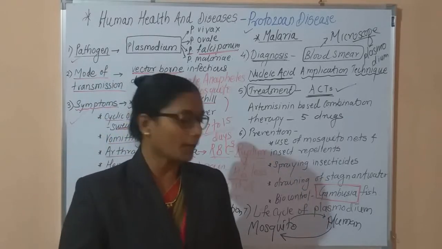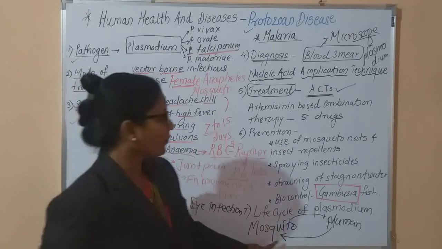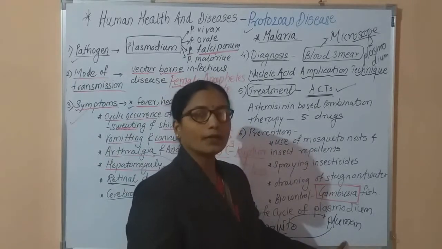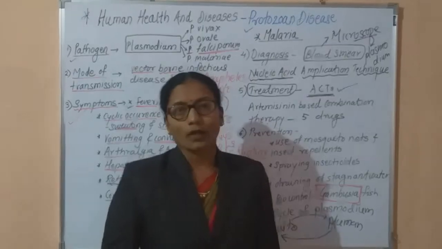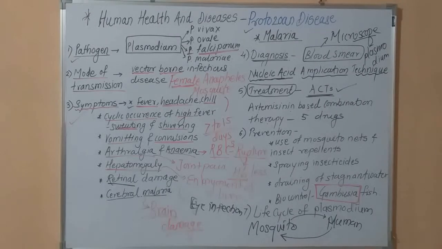A sexual phase is completed in the body of the mosquito, and an asexual phase is completed in the body of the human being. So in the life cycle of Plasmodium, two hosts are involved: the first host is the mosquito and the second host is the human.